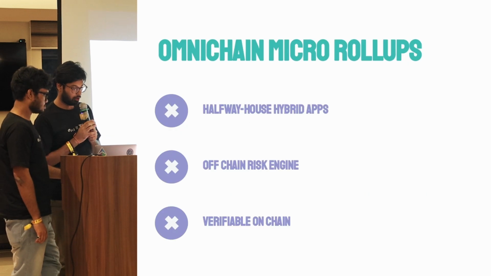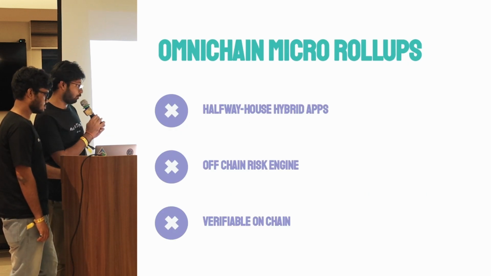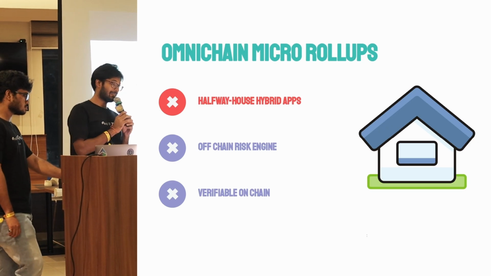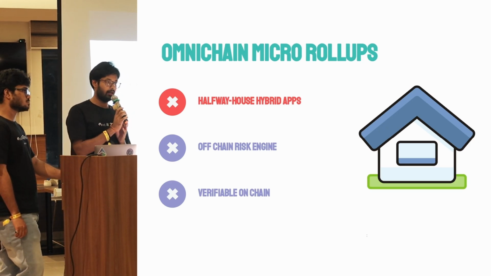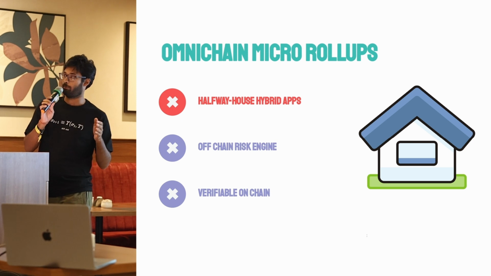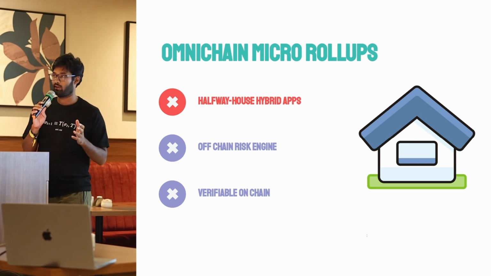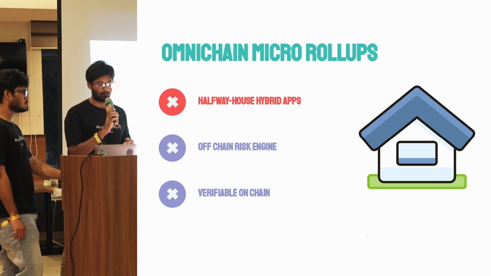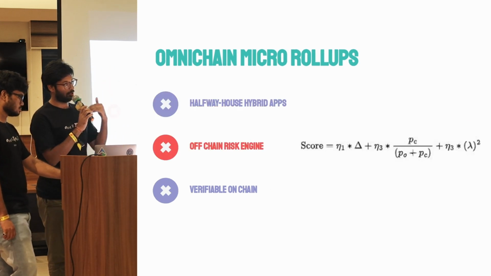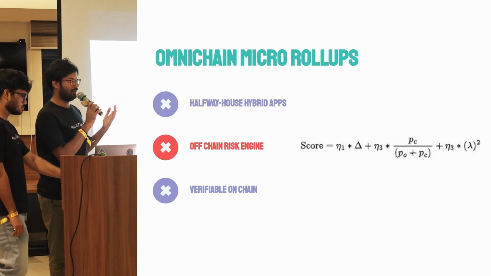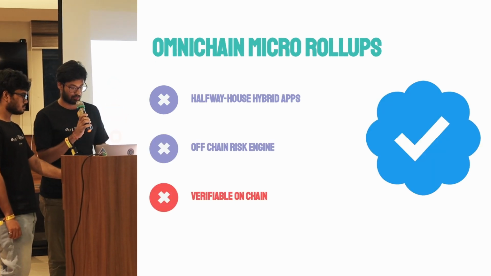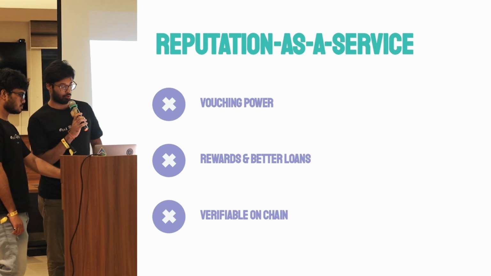The first one is, of course, an omnichain micro-rollup. We have deployed a rollup and we have a risk engine that runs off-chain. We get all the data from Aave and Compound across different chains from a subgraph, and then we run it through an off-chain risk engine to calculate a credit score. This credit score is then posted on-chain, which is verifiable by anyone who can re-execute this entire process themselves.